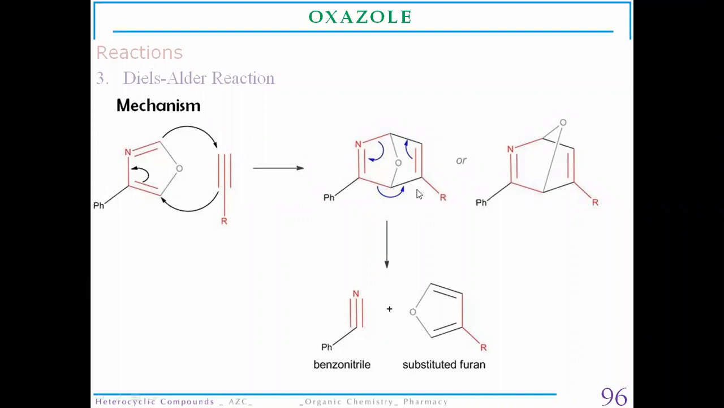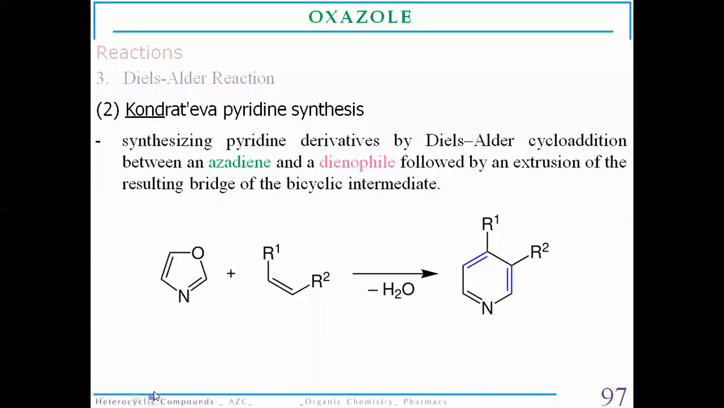This is the cycloaddition adduct in the case of the oxazole molecule. These two structures are the same in chemical behavior, so they undergo regeneration and structural rearrangement. They again form benzonitrile as a byproduct, to synthesize substituted furan derivatives. So from the oxazole molecule, we synthesize substituted furan derivatives through a cycloaddition reaction.